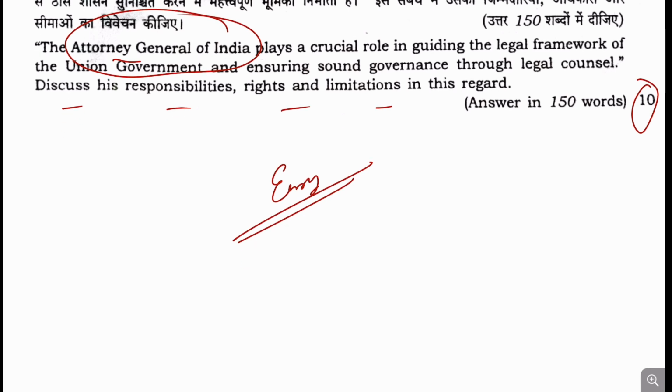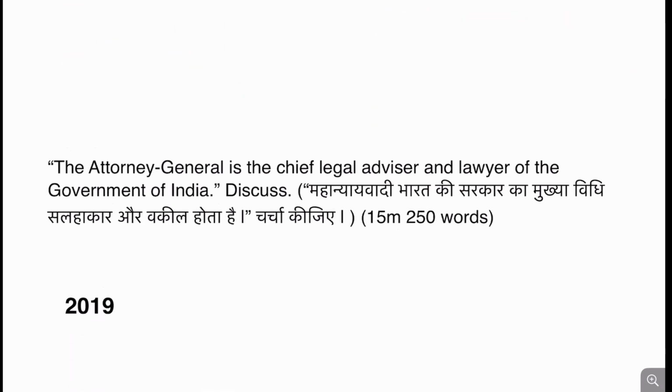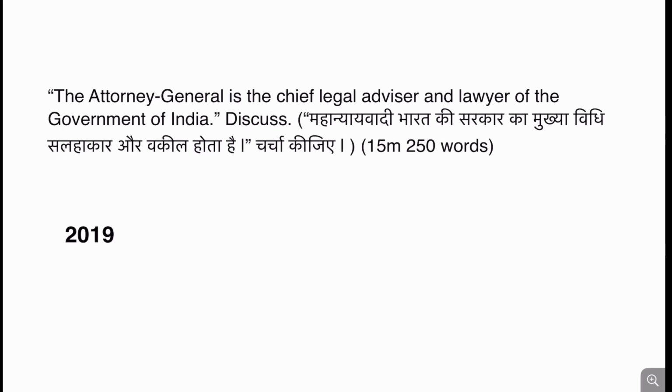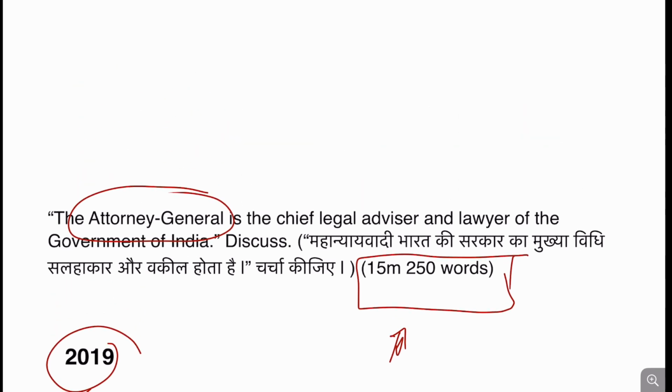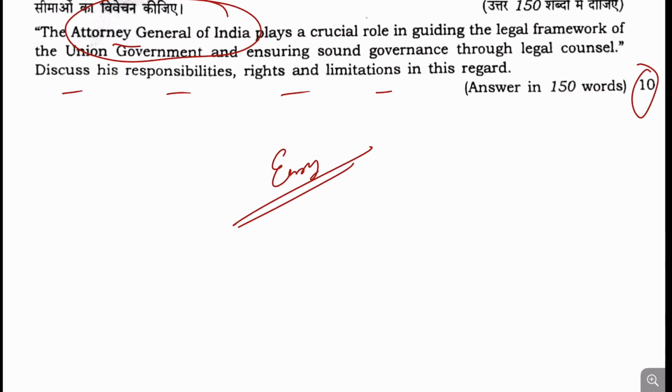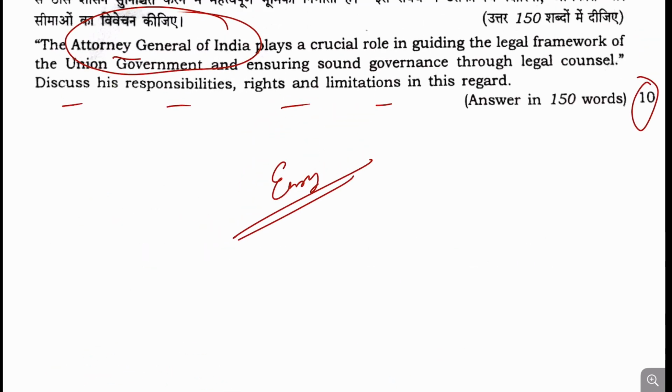Previously, the Attorney General was also asked in 2019, but that was a 15-marker, and it was a bit of a challenge to write that answer within the 15 marks. But in 10 marks, this question is good and fairly easy to write, right?